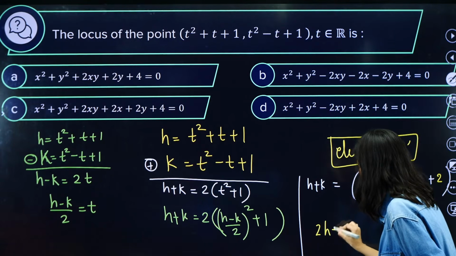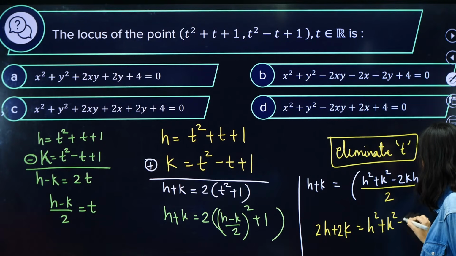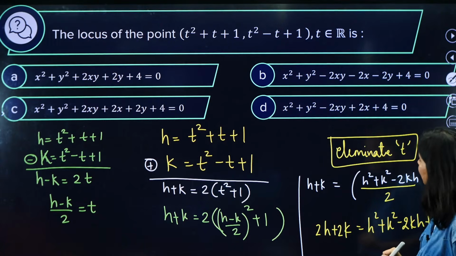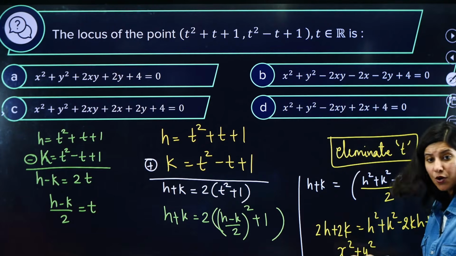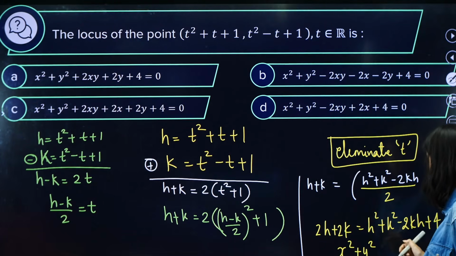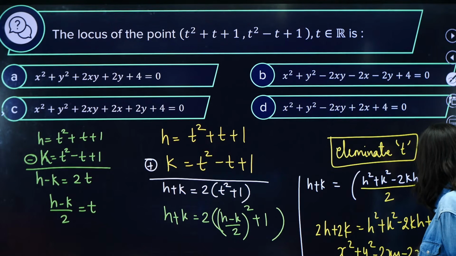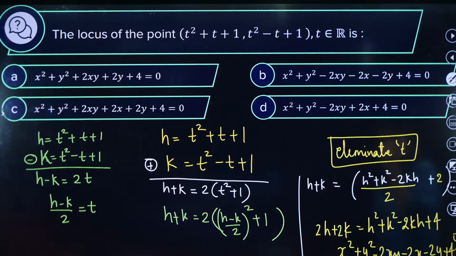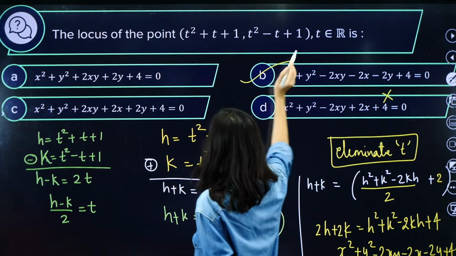So 2h plus 2k will give h square plus k square minus 2kh plus 4, correct? So what is the correct answer? Let us rearrange, replacing h and k with x and y: x square plus y square minus 2xy minus 2x minus 2y plus 4 equals 0. Okay, hold on, this one is wrong, because the y term is not here. Clearly option B is absolutely right.